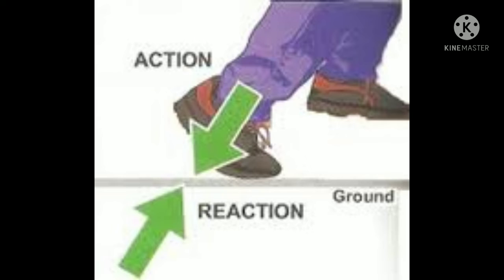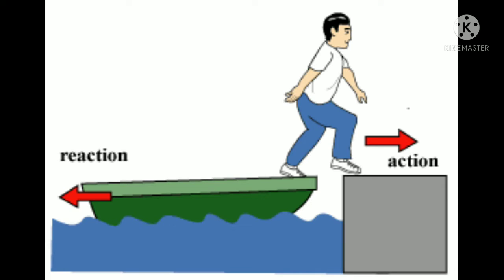Next, jumping from the boat. When you are in the boat and you have to jump from there, when you put your leg forward for the action, the boat will move a little bit backward, because there will be a reaction. You have to do this very fast, because the action will be there and immediately a reaction will be there. So you give the force, then the boat will move a little bit backside. That is the reaction, in the opposite direction.